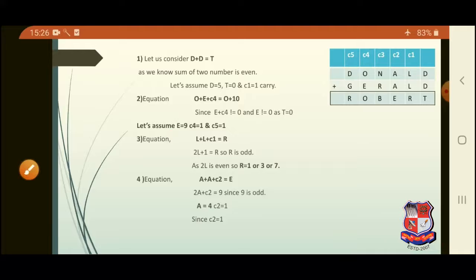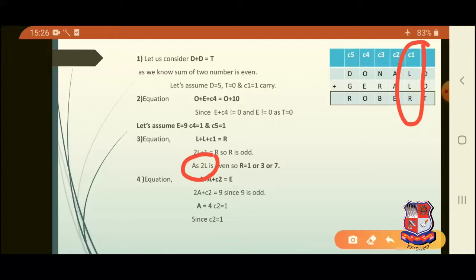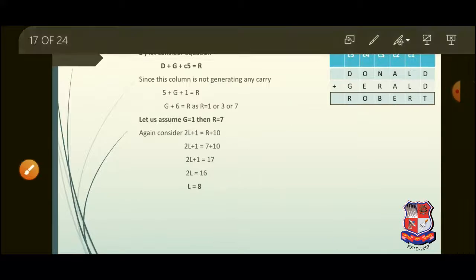Now, third, we are considering the equation L plus L plus C1 is equal to R, that is 2L plus 1 is equal to R. That means if 2L is even, then R is odd. That means the probable value which R can take is 1, 3 or 7.